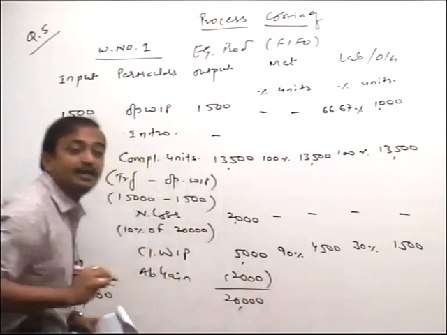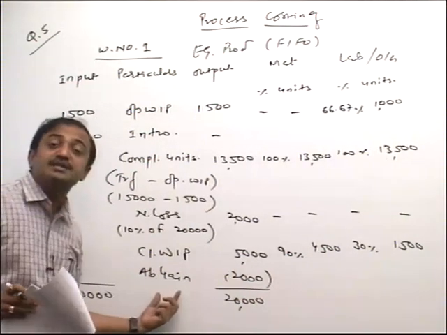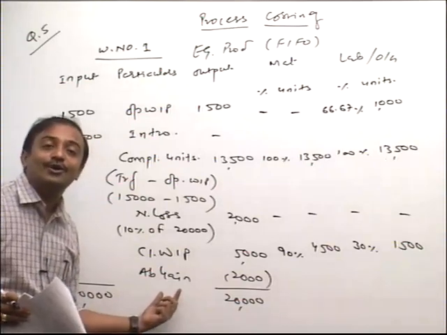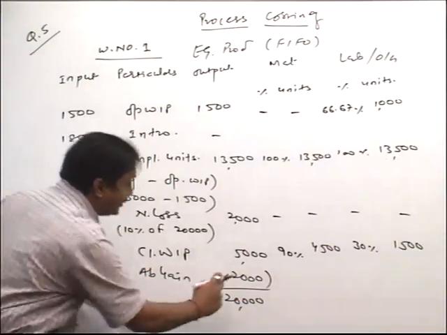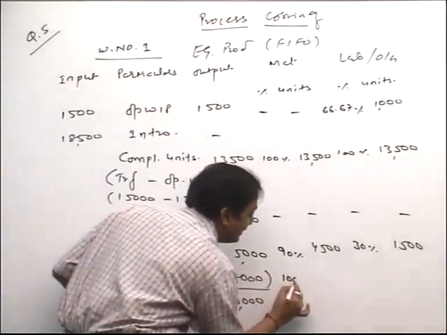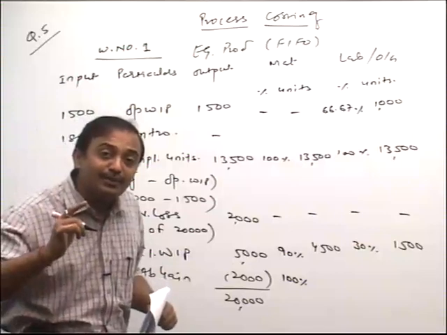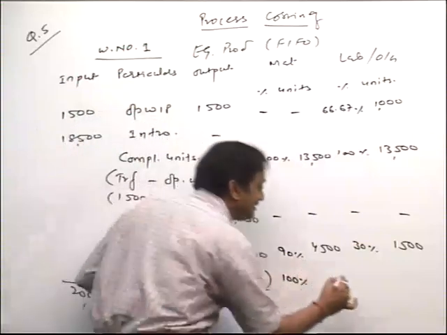So always input and output sides are required to be matched. The balancing figure is generally abnormal loss or abnormal gain. It is a matter of deduction, and always how much percentage? 100%. Why? Because we get the idea only after completion of what, friends? Production.